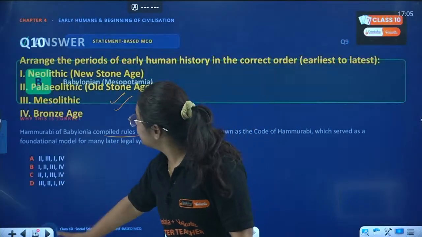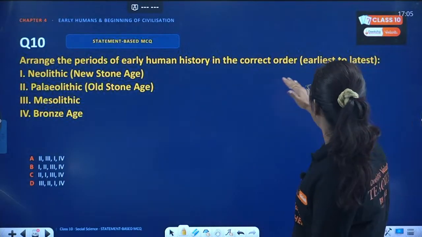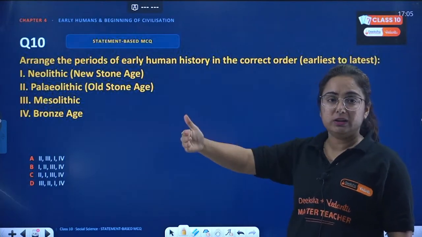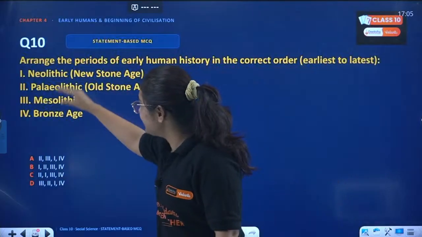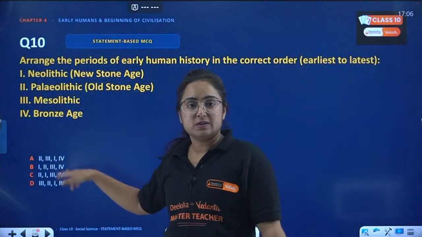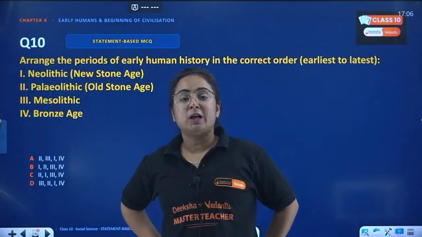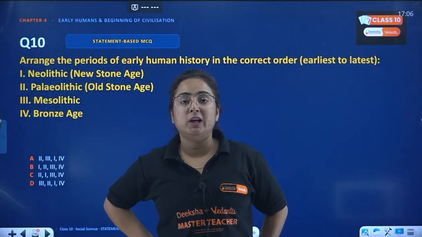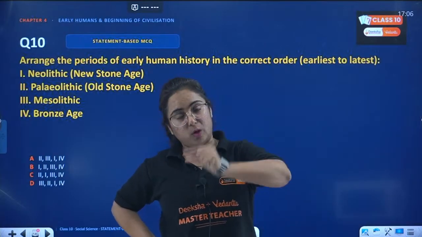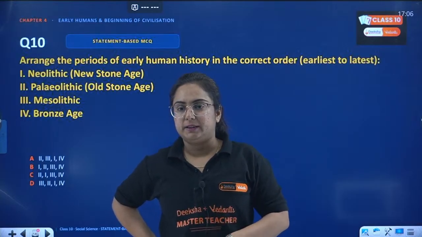Okay, next is question number 10. Arrange the periods of early human history in the correct order from earliest to the latest one. These are the points: Neolithic, Paleolithic, Mesolithic, Bronze Age, and here are the options. I hope that options are visible. What is the term decipher? Beta, the term decipher means to read. We are not able to read it, that means understand what is written here. That is decipher.